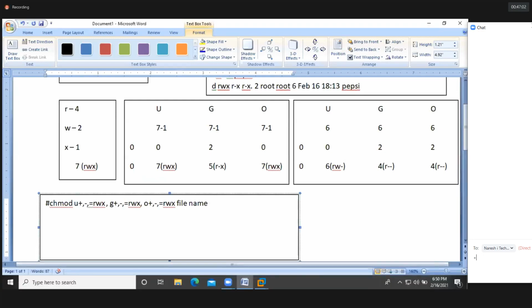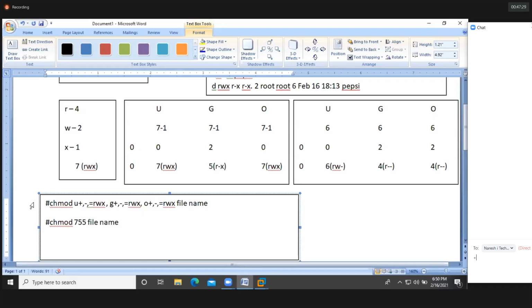Apart from this scenario, if you want, you can use numbers also. Instead of using ugo, you can use numbers. 7, full permission for user, means rwx, 7. Okay, 5, rx for groups. Again 5, rx for other users. And finally, we provide the file name.